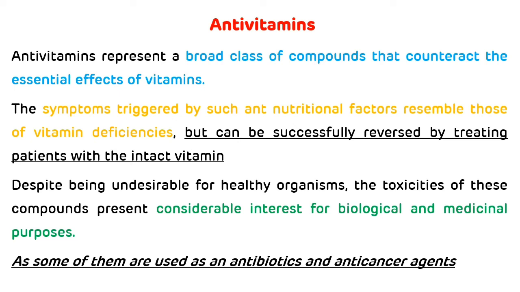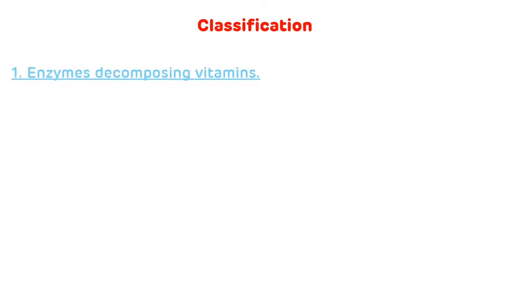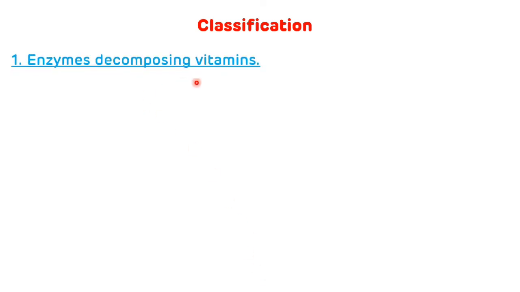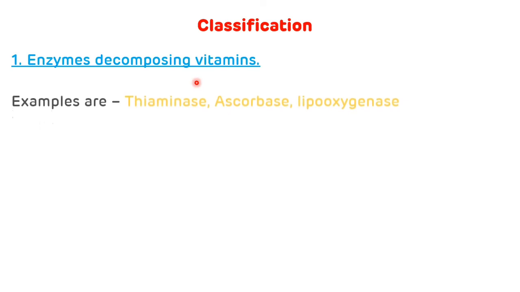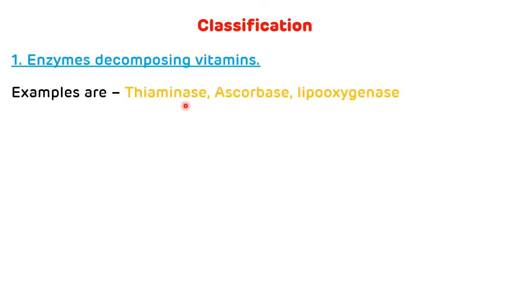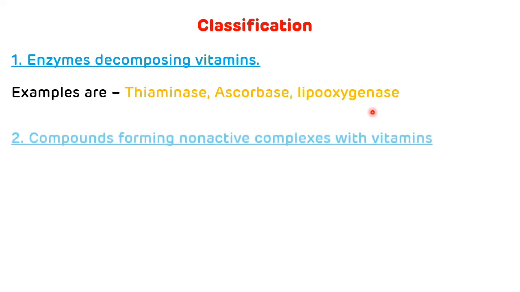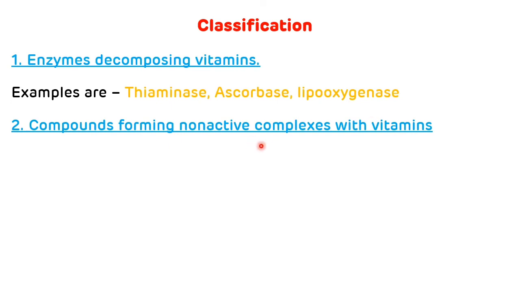Now we will see classification and examples of antivitamins. The first category is enzymes decomposing vitamins, and the examples are thiaminase, which acts on thiamine, ascorbase, which acts on ascorbic acid, and lipooxygenase, which acts on vitamin A. The second category is compounds forming non-active complexes with vitamins, and the example is avidin, which is present in raw egg, and it forms a non-active complex with biotin, which is a water-soluble vitamin.